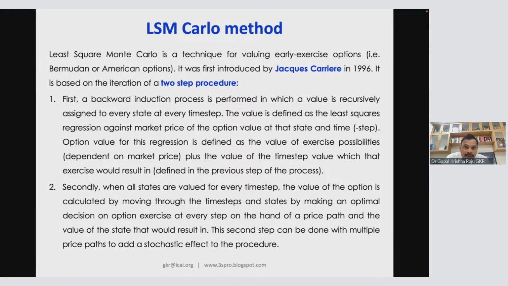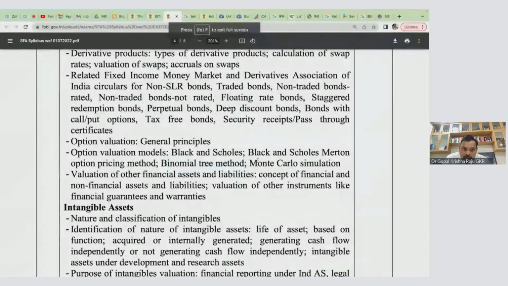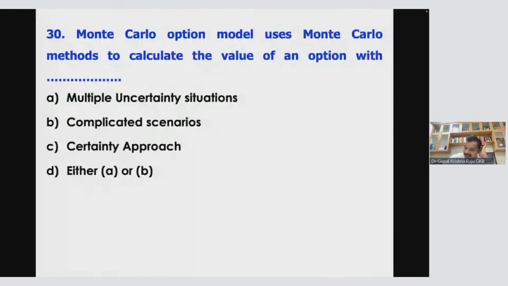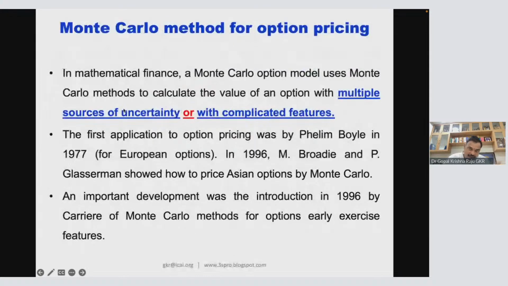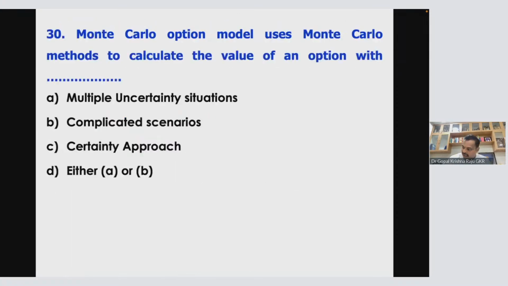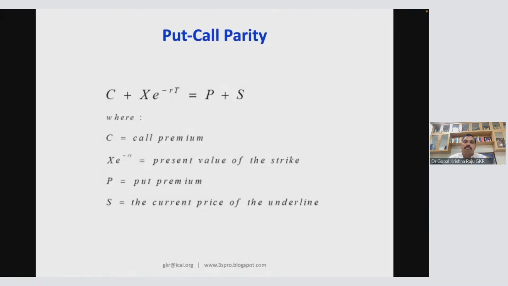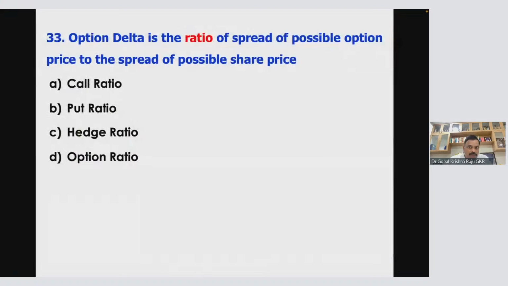This is your syllabus. In the syllabus, you have option valuation model. So far, they are not asking any case study on Monte Carlo, but possibly there will be one concept question. Monte Carlo option model uses multiple uncertainty and complicated scenario. So any multiple uncertainty or complicated features, they will find an answer for it. So this is either or, either A or B. So 30B. Okay, good.